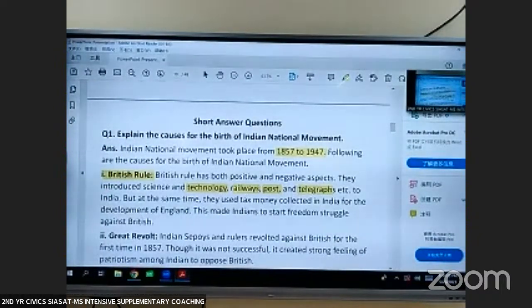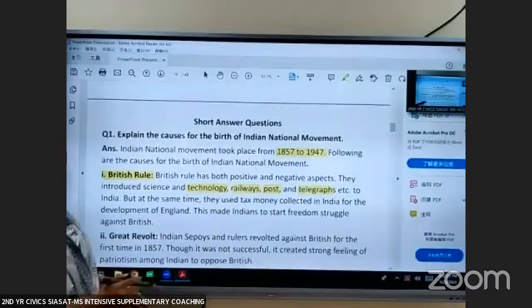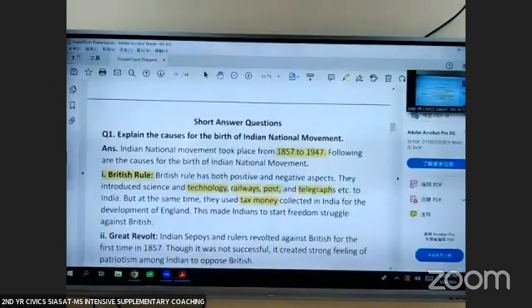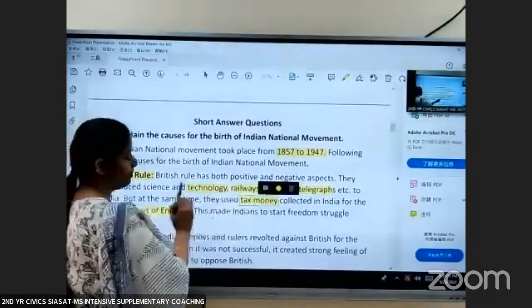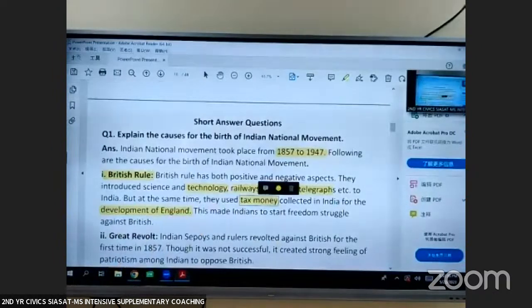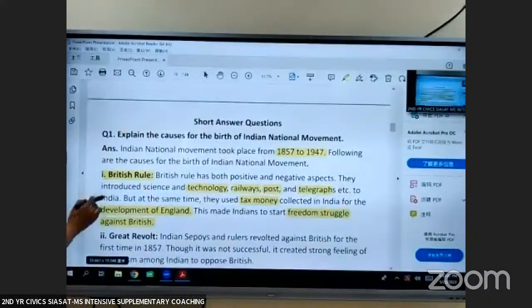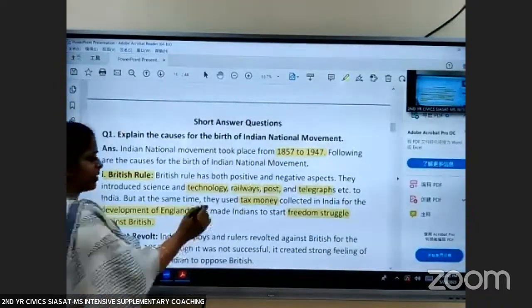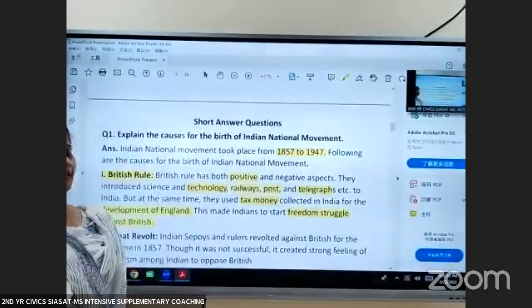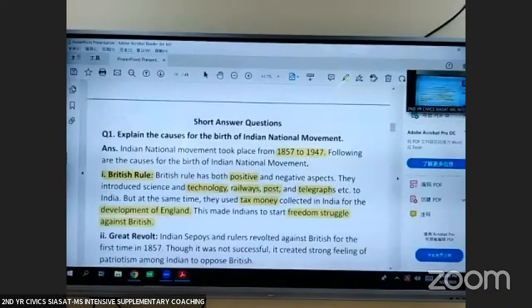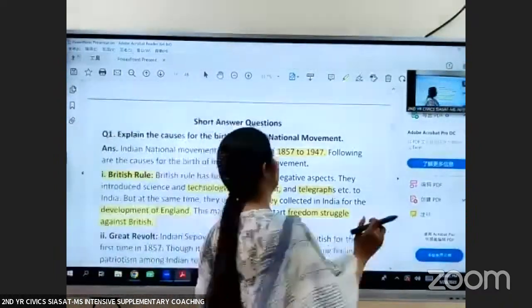It was for themselves. At the same time, the tax money which they collected from Indians, they used for the development of England. So this angered the people of India, and they started freedom struggle against the Britishers. So British rule, no doubt, had a positive aspect. They developed India, but not for Indians, for themselves. Okay. Am I clear with this point?